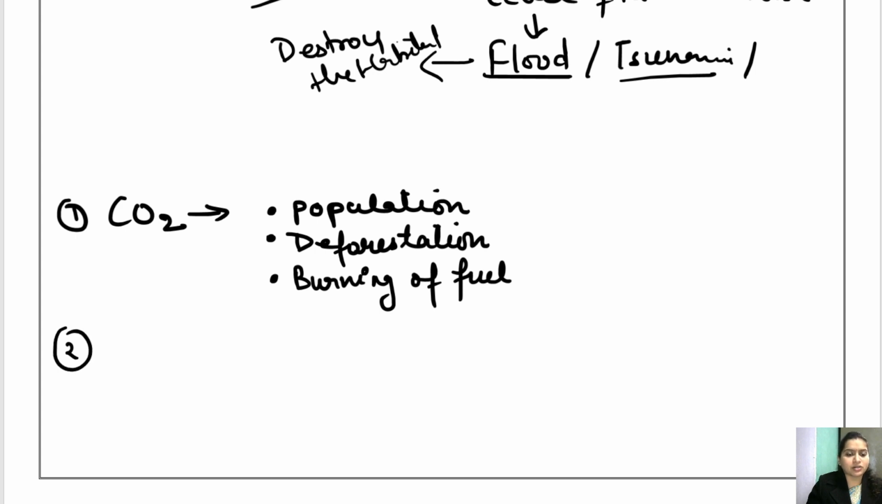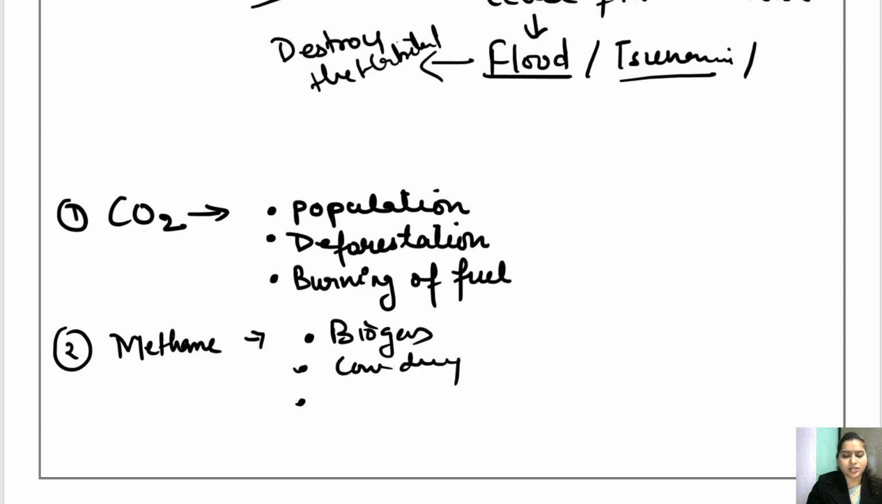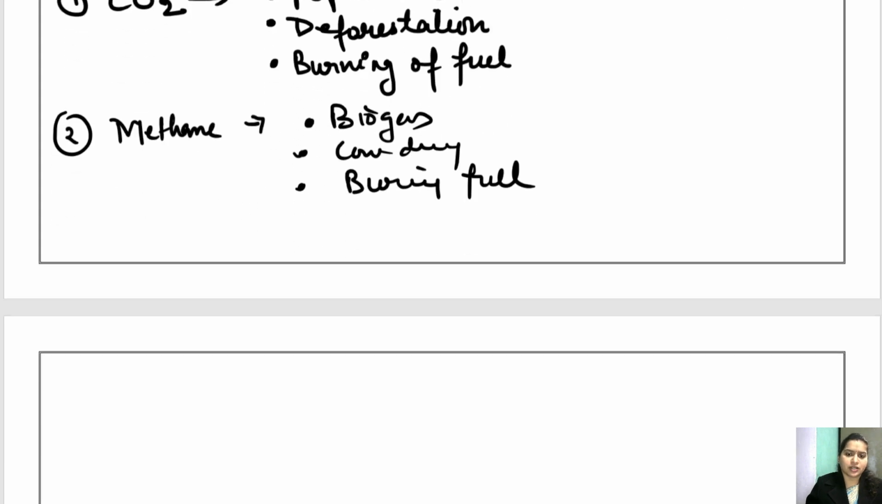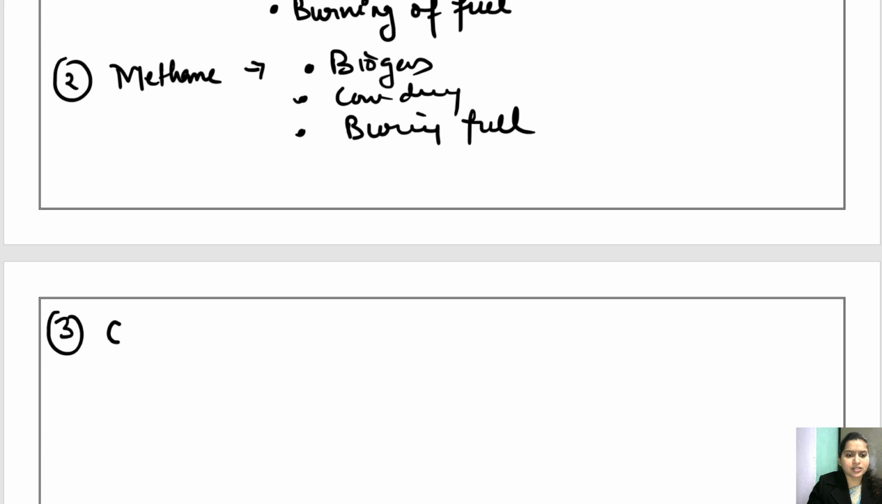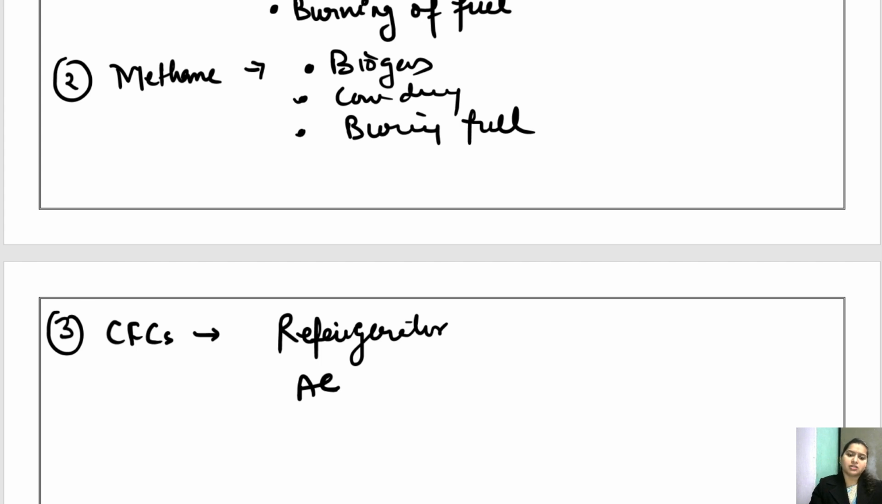Now second, the next greenhouse gas is methane. Again, methane is released from various biogases, cow dung, all right, burning of fuel also releases methane. Getting it? So again, it is a major cause of concern. Then we have CFC, that is chlorofluorocarbon. So refrigerator, AC, air condition, these are the main source of CFC.